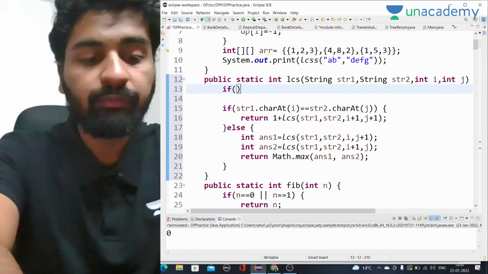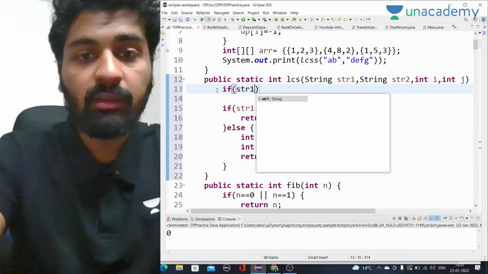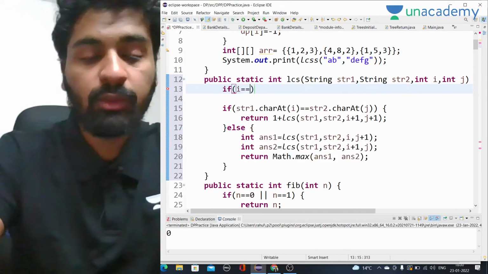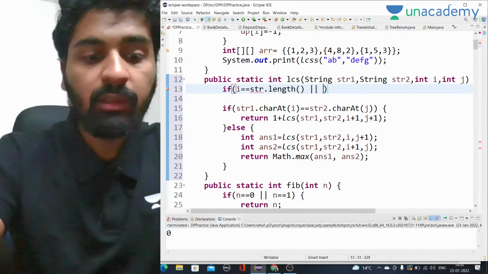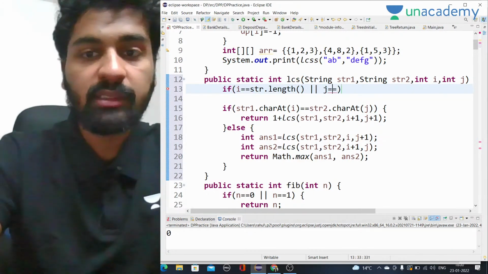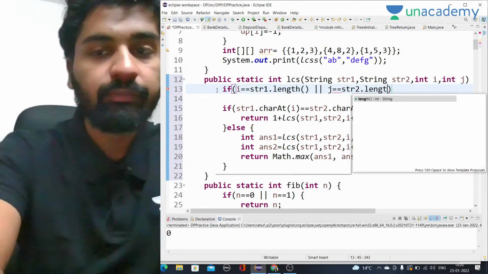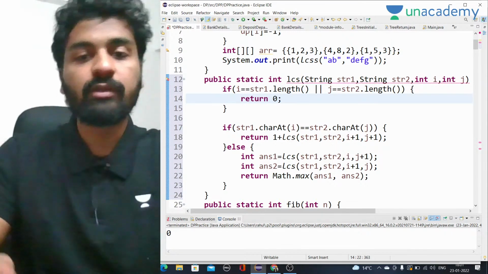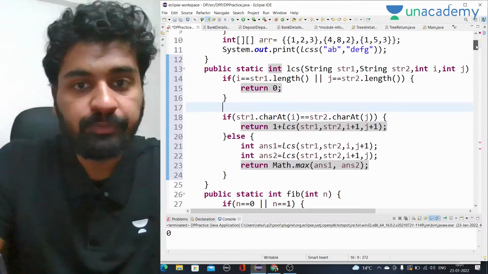So it will be if str1.length is equal to i, if it reaches the end of the string, or j is equal to str2.length. In this case, what happens is we have to simply return 0. This is what we have to do.